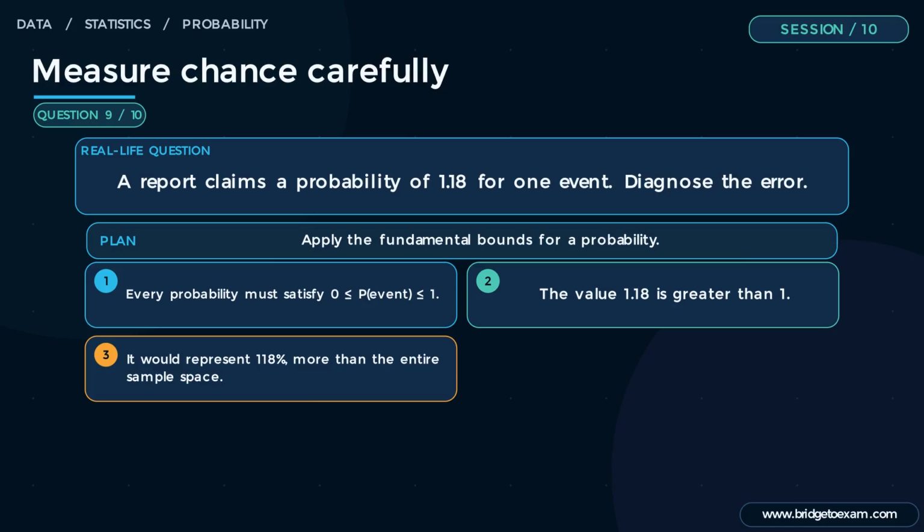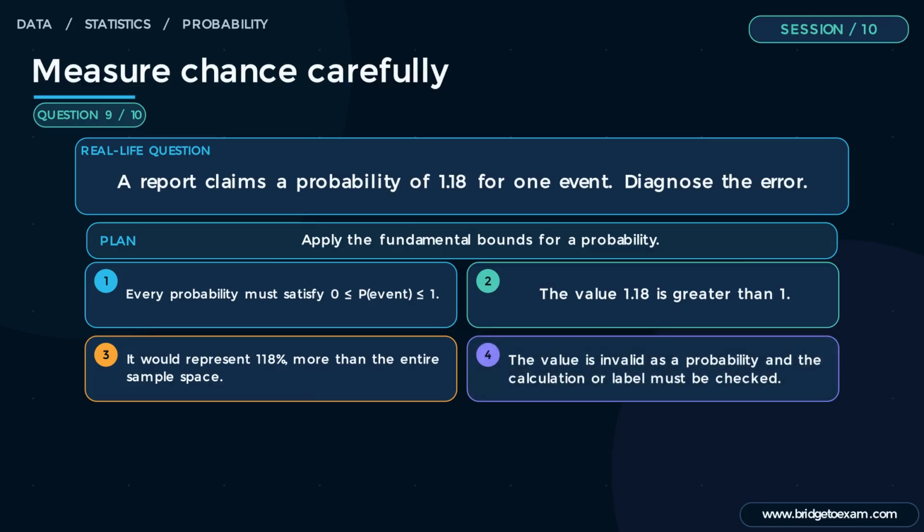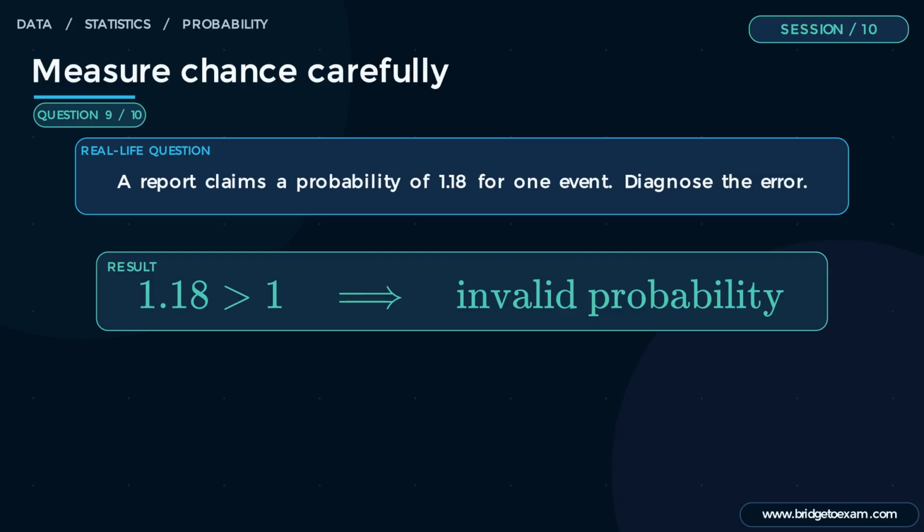Step 3. It would represent 118%, more than the entire sample space. Step 4. The value is invalid as a probability and the calculation or label must be checked. Quick check. Counts can exceed 1, but a probability after division by the relevant total cannot. This matters in real life because boundary checks catch reporting and spreadsheet errors immediately.